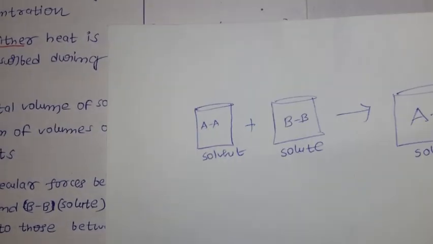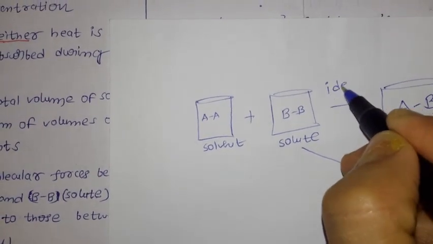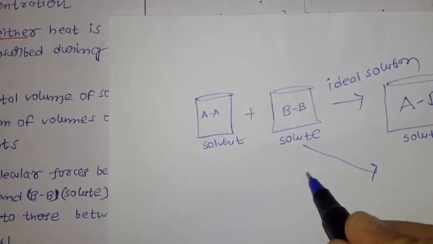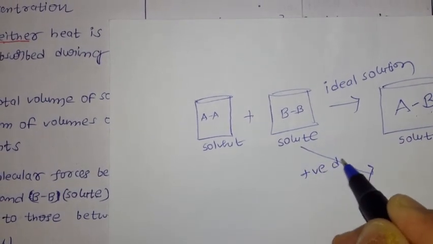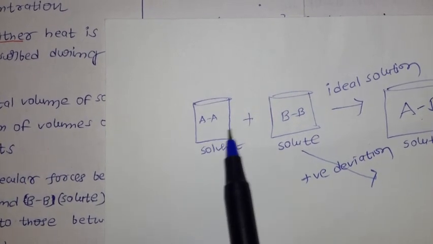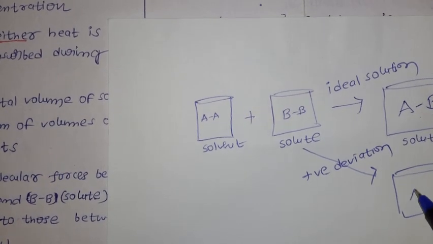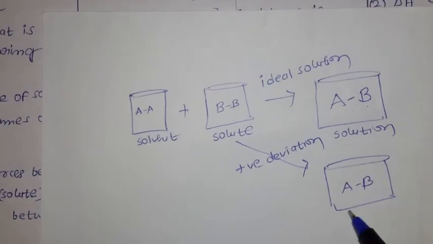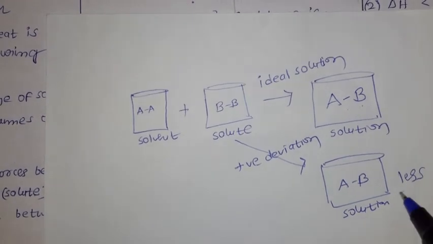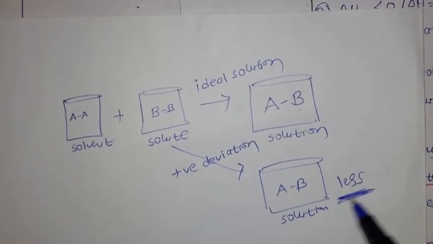Compared to AA and BB, in case of the AB solution, the intermolecular attraction forces will be less. It is very important: for positive deviation all are more, but only the intermolecular attraction forces are less.